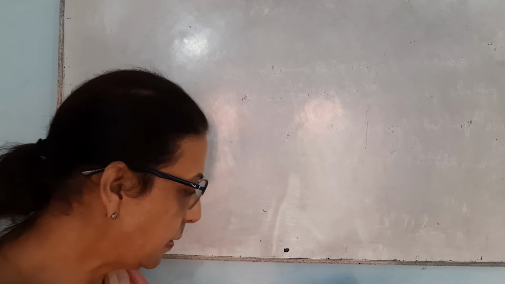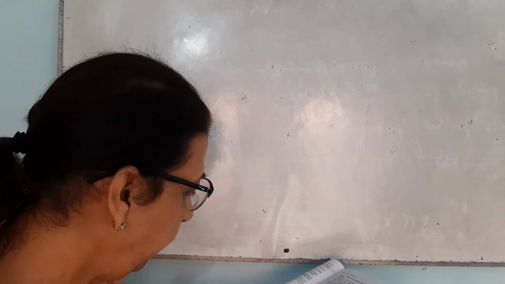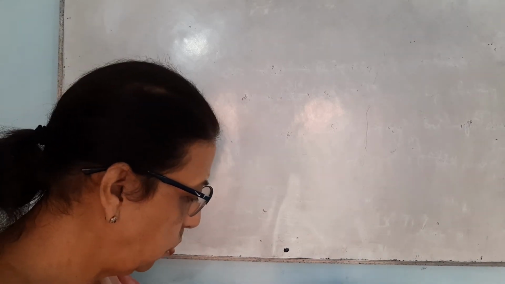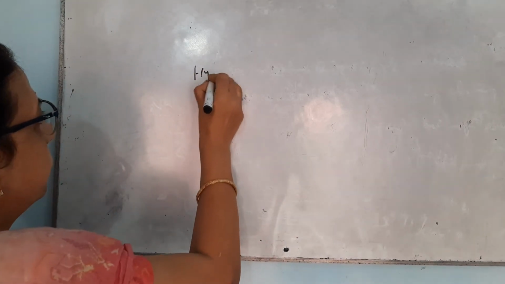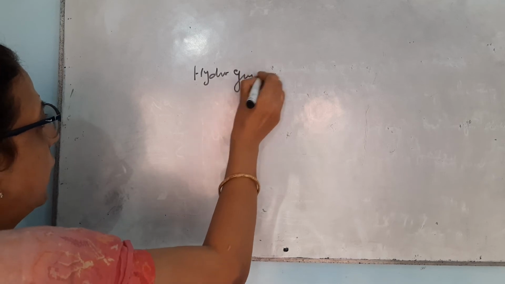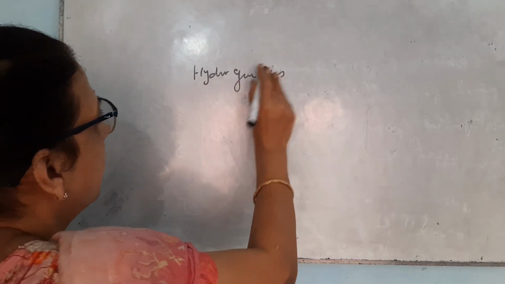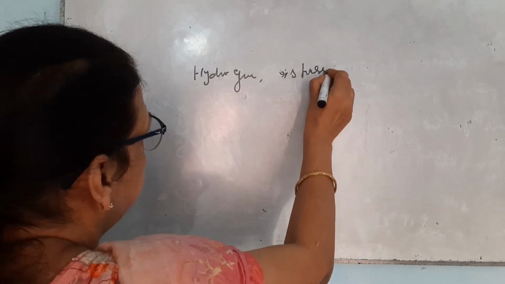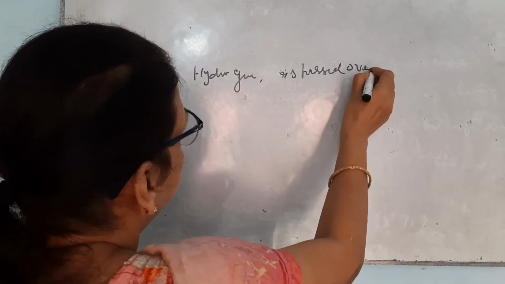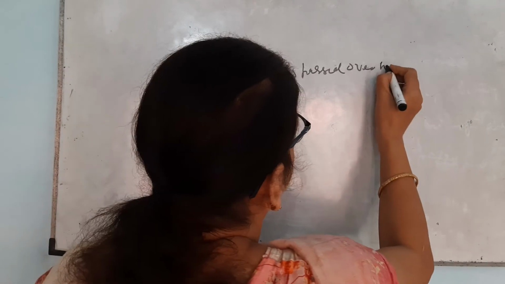Now, next question is, give the chemical equation to show that hydrogen gas is passed over heated calcium.